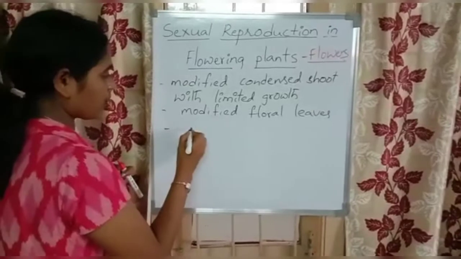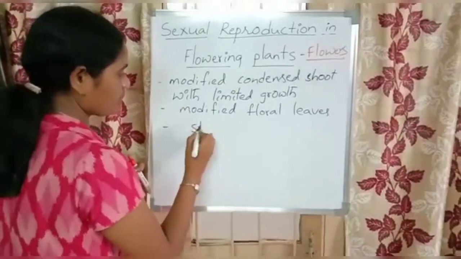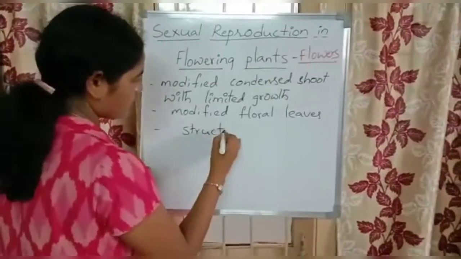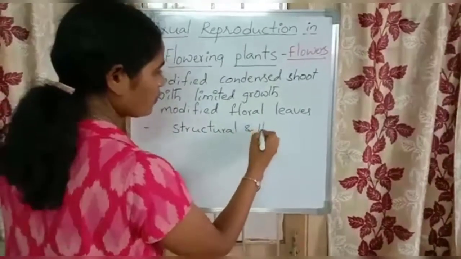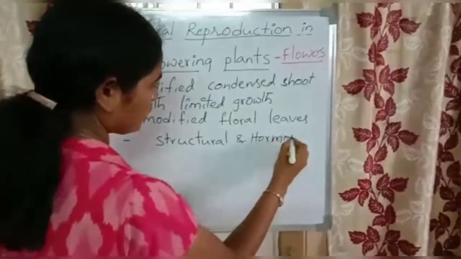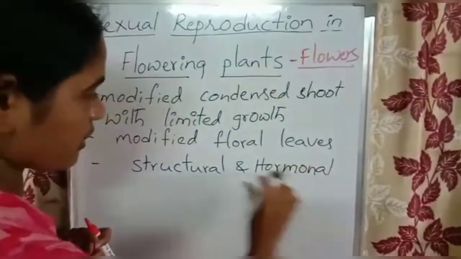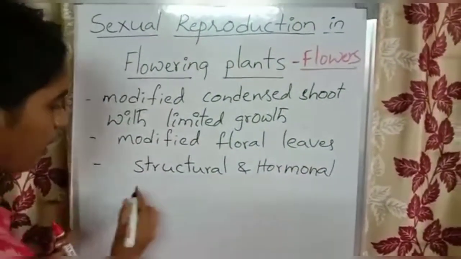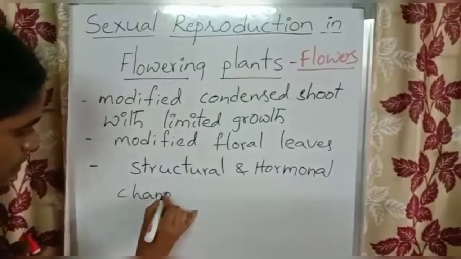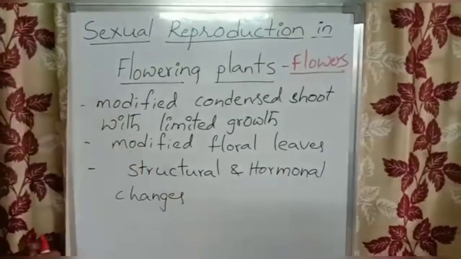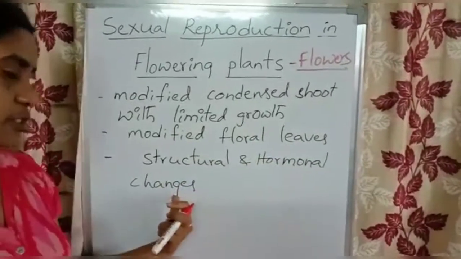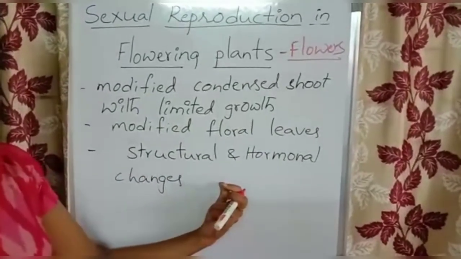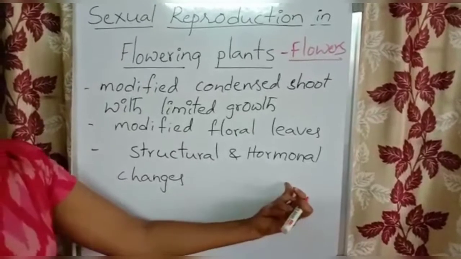There are several structural and hormonal changes that take place in the plant. Remember this point. These structural and hormonal changes initiate the flowering in the plants.